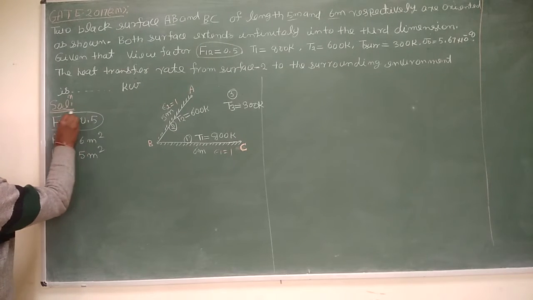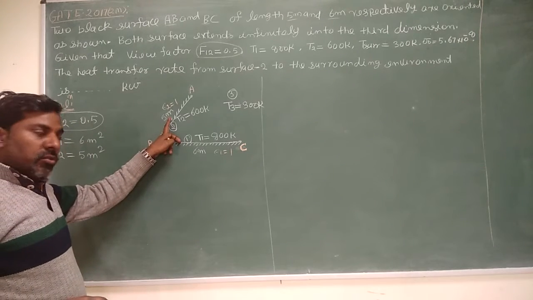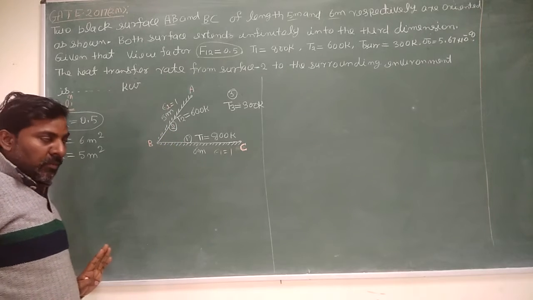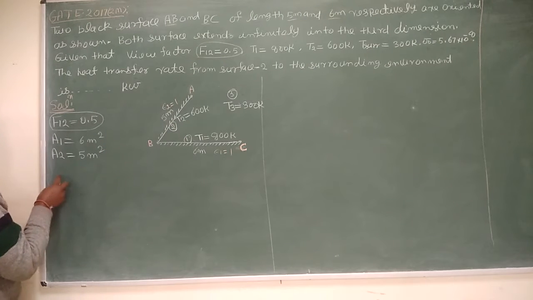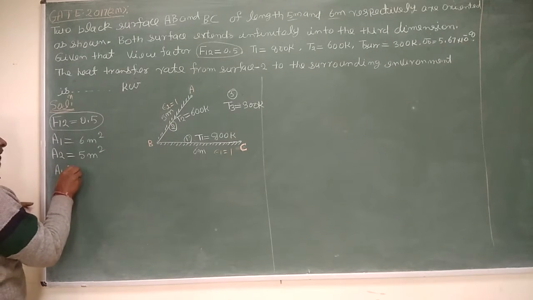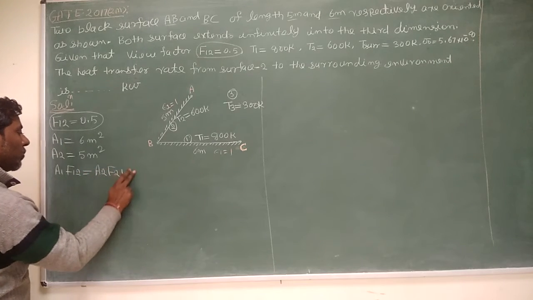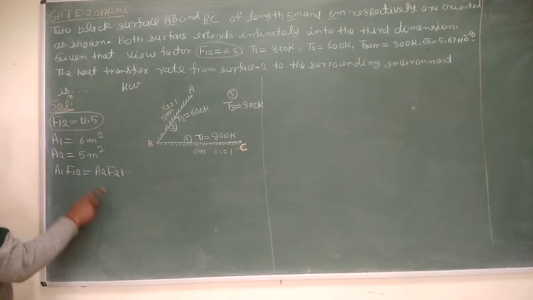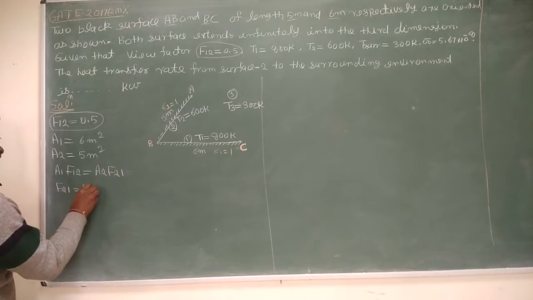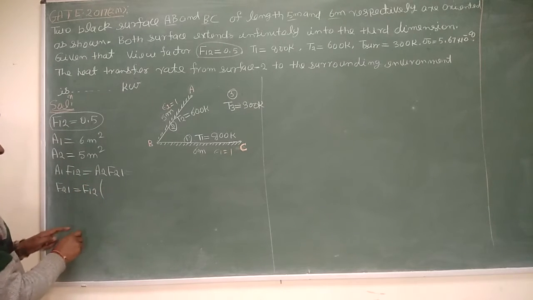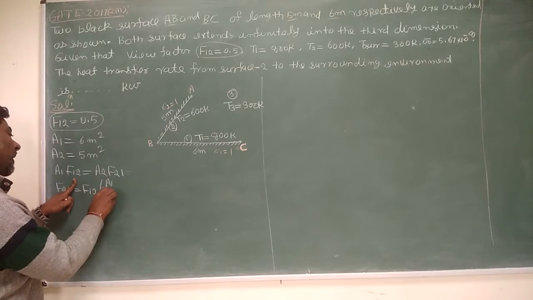One of the view factors is given in the problem, that is F1 to 2. The view factor from 2 to 1 can be calculated from the reciprocity theorem. So let us apply the reciprocity theorem between 1 and 2: A1 F1 to 2 is equal to A2 F2 to 1. You know F1 to 2, so you have to calculate F2 to 1. F2 to 1 is equal to F1 to 2 into A1 divided by A2.